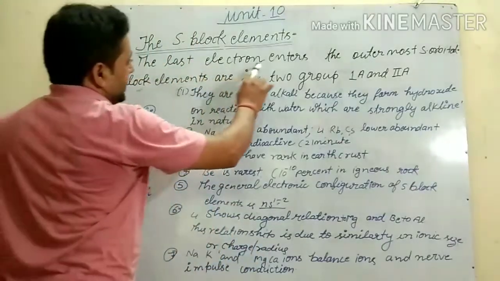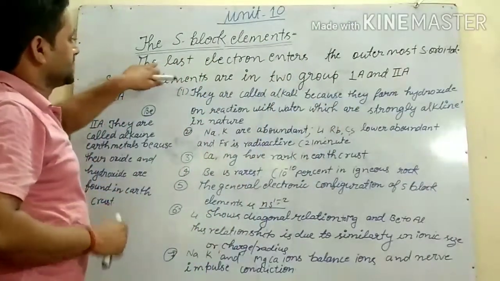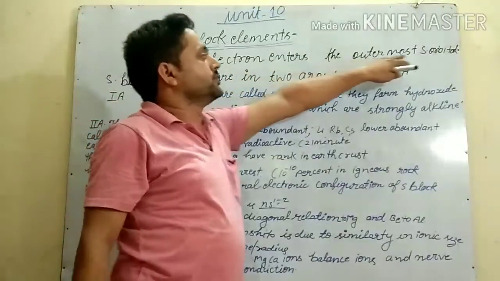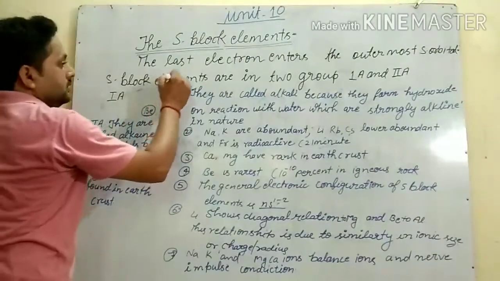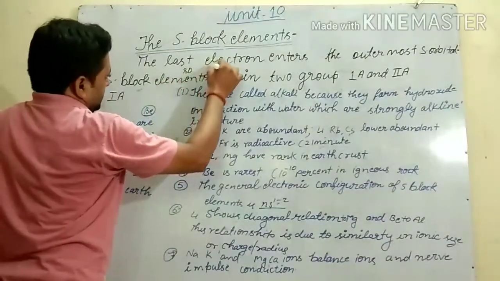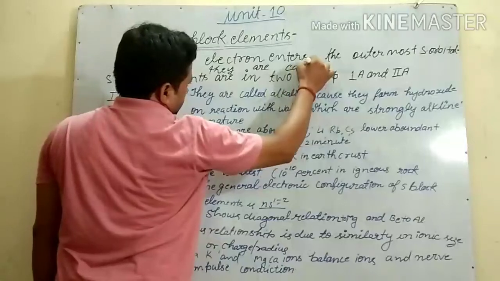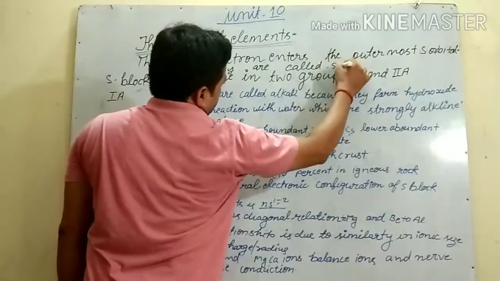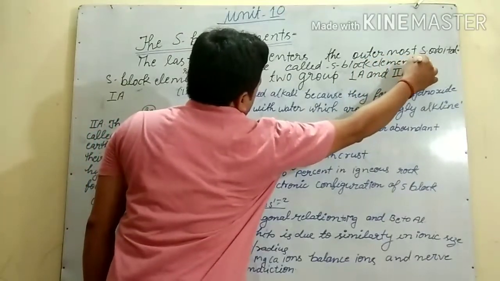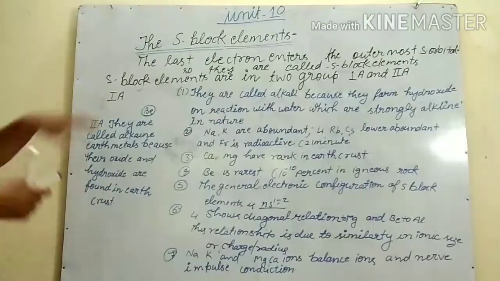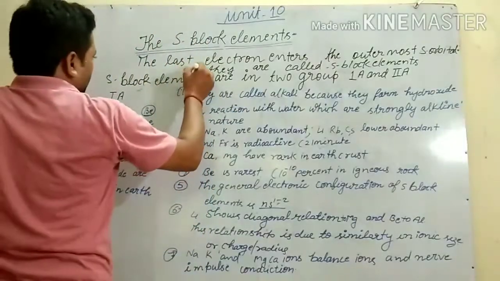The last electron enters the outermost S orbital, so they are called S block elements.